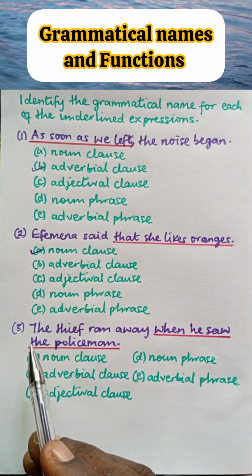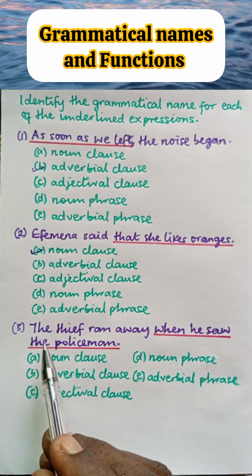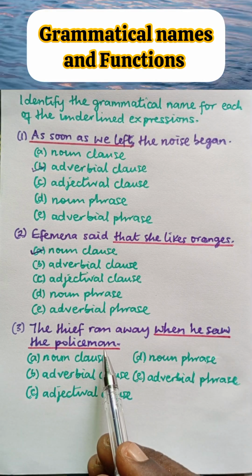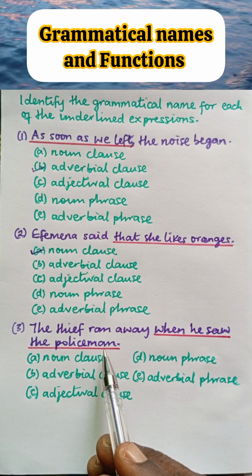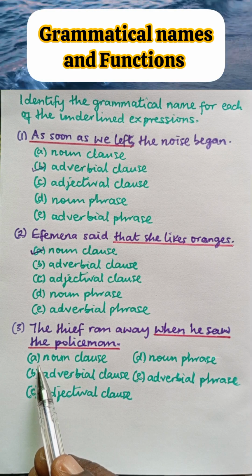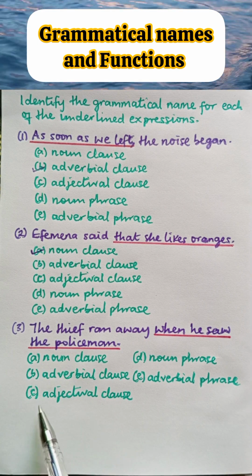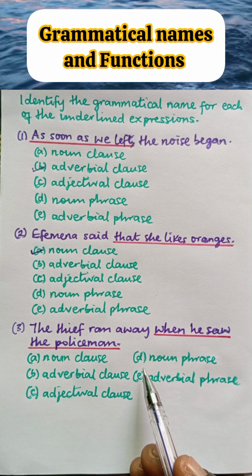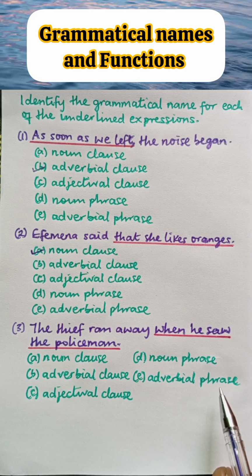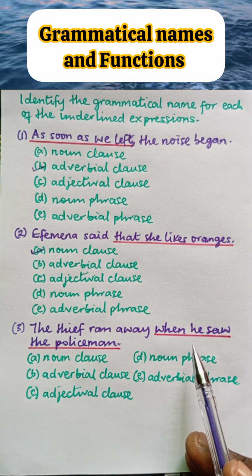Alright, lastly, question number 3. You should be the one to answer this question. Let us look at it. The thief ran away when he saw the policeman. You are to determine the grammatical name for the underlined expression, when he saw the policeman. A. Noun clause. B. Adverbial clause. C. Adjectival clause. D. Noun phrase. E. Adverbial phrase.